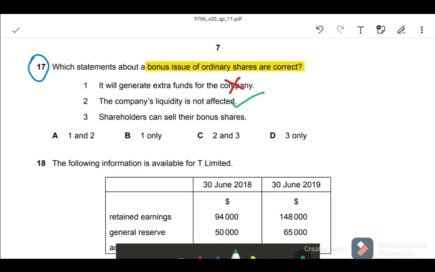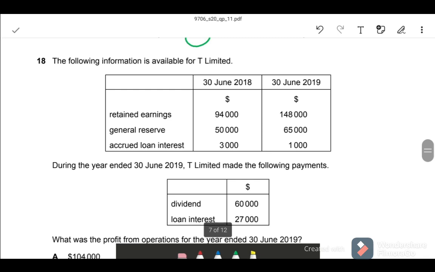The company is not receiving any cash, so it is not affecting the assets or liquidity of the business. Next, shareholders can sell their bonus shares. Yes, ordinary shareholders may sell their bonus shares. So the correct options are 2 and 3. Answer C is correct.